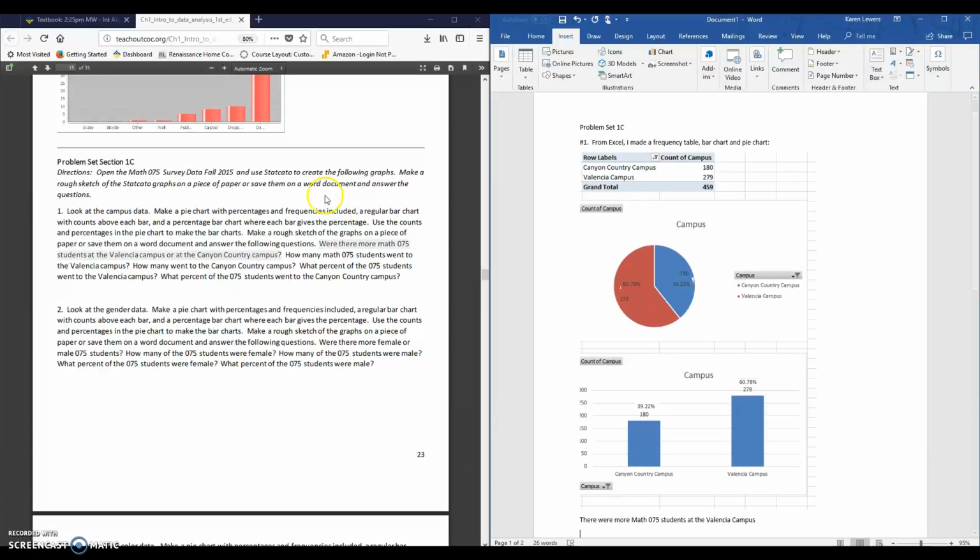Okay, the next question, how many Math 075 students went to the Valencia campus? So again, looking at my tables, the red slice has how many, that means the count. So that's 279. I can also see that on the frequency table as long as I count there. And on the bar chart, I can see the label right there, 279.